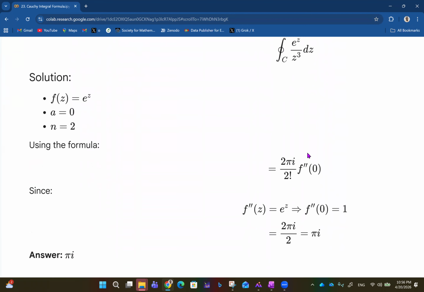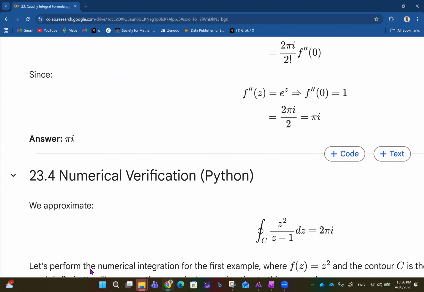So from here now we have 2 pi i over 2 factorial times f prime prime of z evaluated at 0. So differentiate e raised power z: f prime is e raised power z, and the second time it's also e raised power z. So f prime prime evaluated at 0 is e raised power 0, which is 1. In that case, we have 2 pi i, 2 factorial is 2, multiplied by 1, so 2 cancels 2. So the result of that is actually pi i.